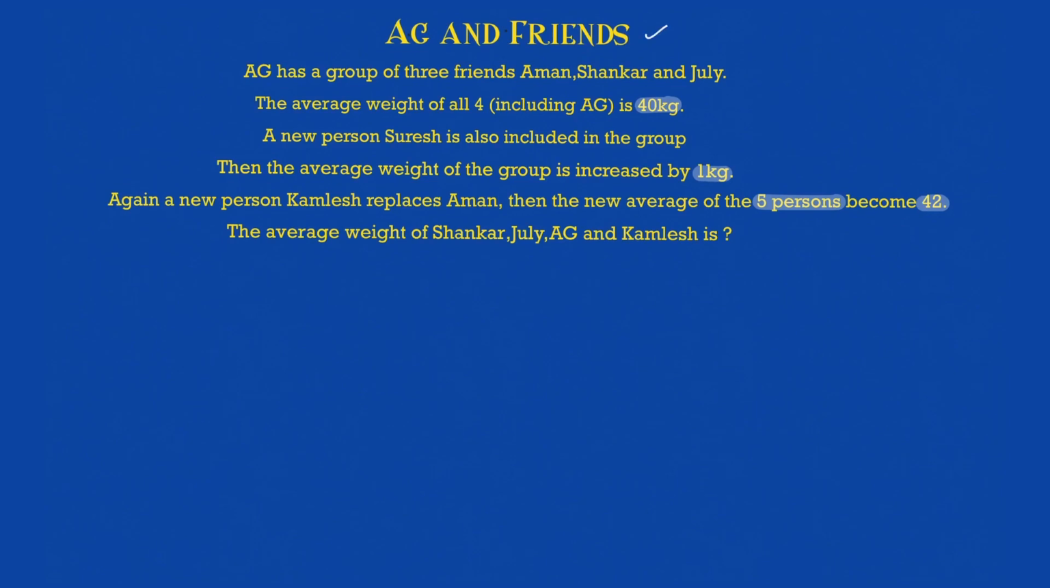AG has a group of 3 friends, Aman, Shankar and Julie. The average weight of 4 including AG is 40 kg. So you will say it's quite simple. Sum of weight of all the 4 is 40 into 4, it's 160, right?